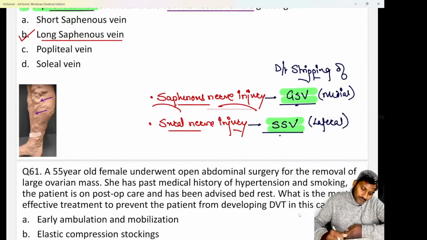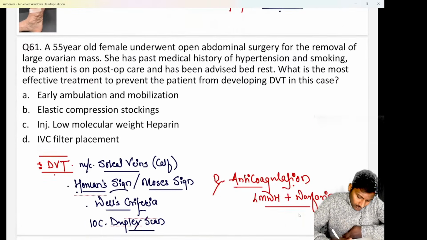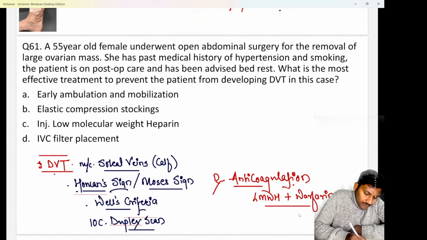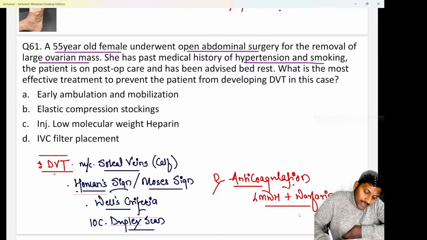Clear? Chalo. Next is question number 61, which states we are having a 55-year-old female who underwent an open abdominal surgery for the removal of a large ovarian mass. They are saying that she has a past medical history of hypertension along with smoking. The patient is on post-operative care and has been advised bed rest. Okay. What is the most effective treatment?